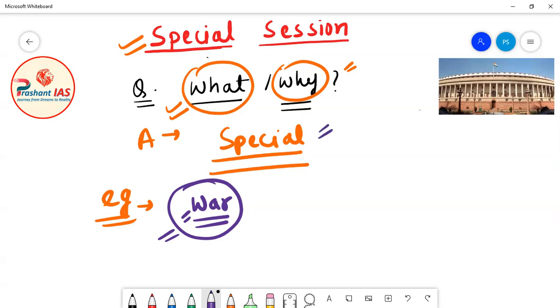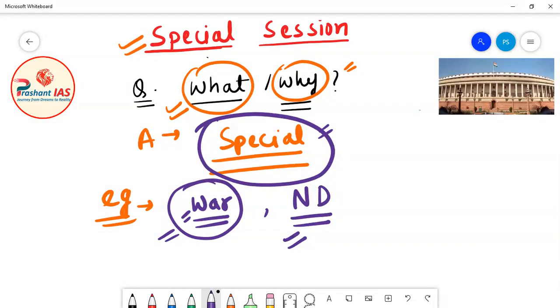Now what can be the next example? If there is a natural disaster, for example a very big tsunami, then in this case also, for dealing with that natural disaster, the special session of the parliament can be called. Why? Because this is a special task.